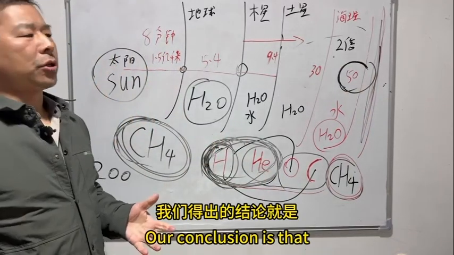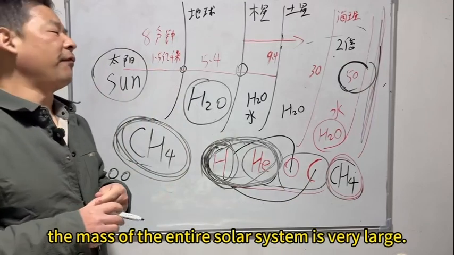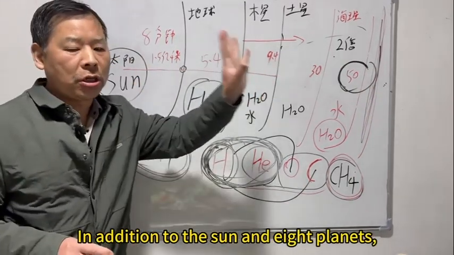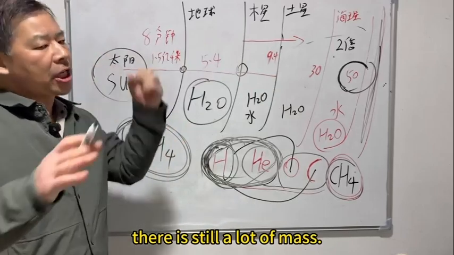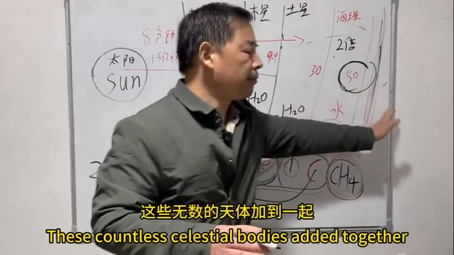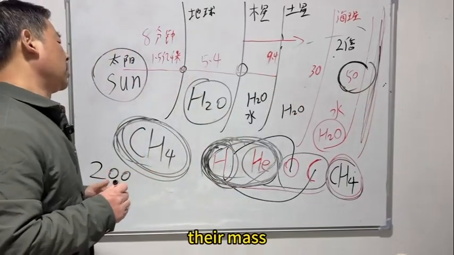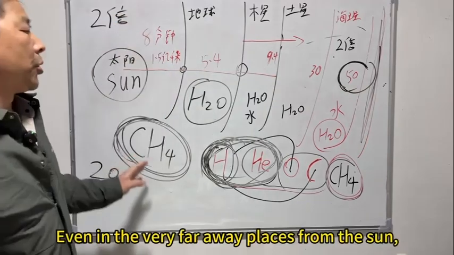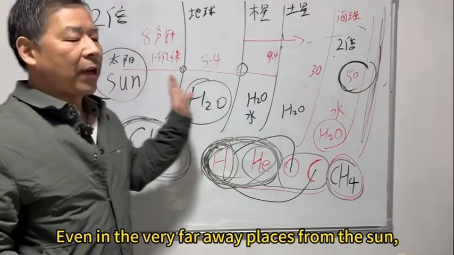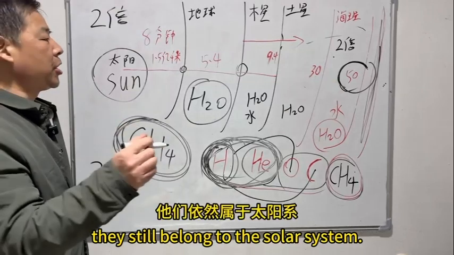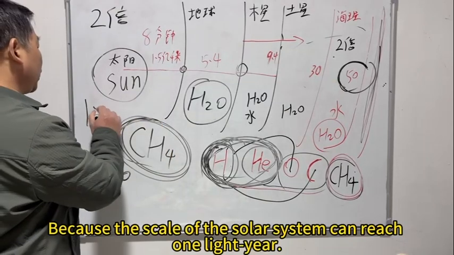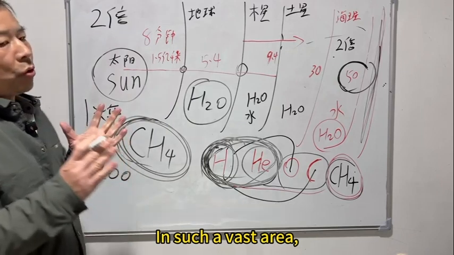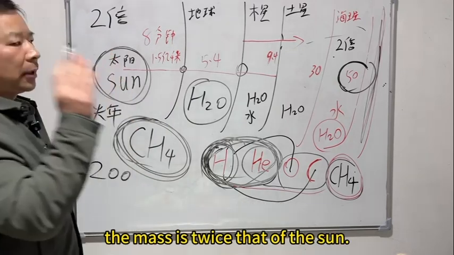Our conclusion is that the mass of the entire solar system is very large. In addition to the Sun and 8 planets, there is still a lot of mass. These countless celestial bodies added together are likely to have more than twice the mass of the Sun. Even the places very far from the Sun still belong to the solar system, because the scale of the solar system can reach 1 light year. In such a vast area, the mass is twice that of the Sun.